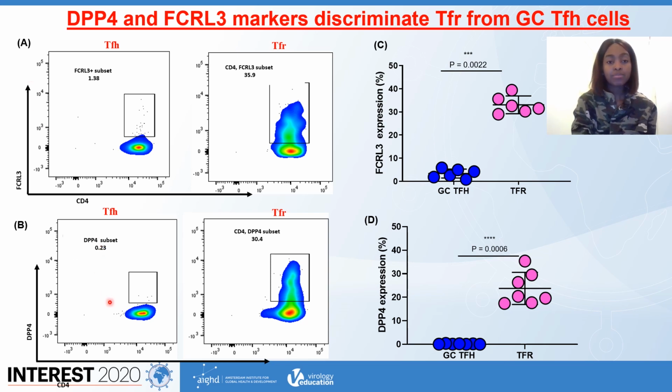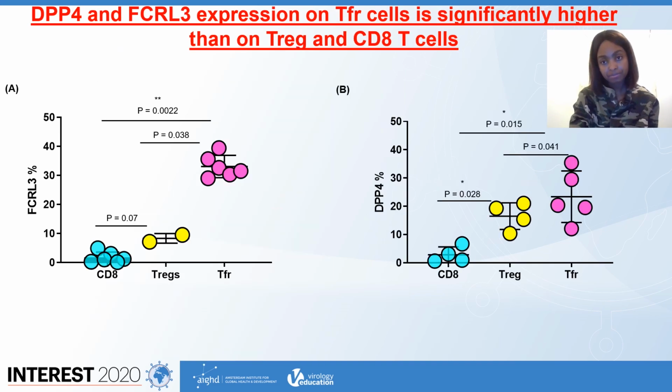So in A and B, I'm showing representative flow cytometry plots showing the expression of FCRL3 and DPP4 by TFH and TFRs. And then in C and D, I'm showing summary plots showing the expression of FCRL3 and DPP4. So here we are saying that DPP4 and FCRL3 discriminate TFRs from TFH cells.